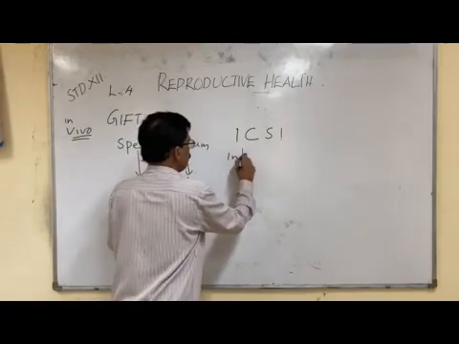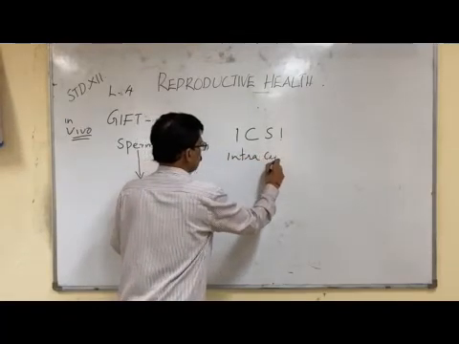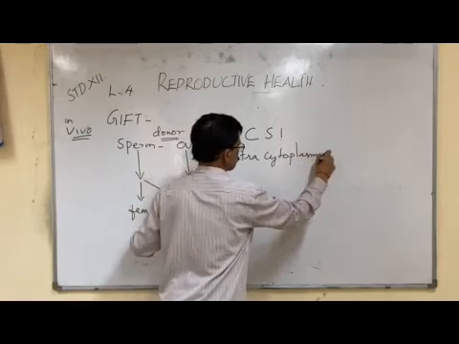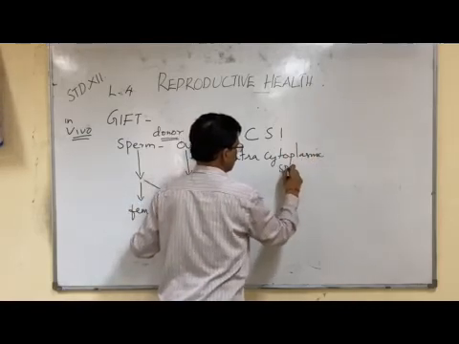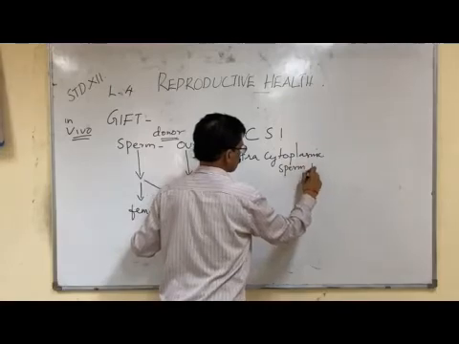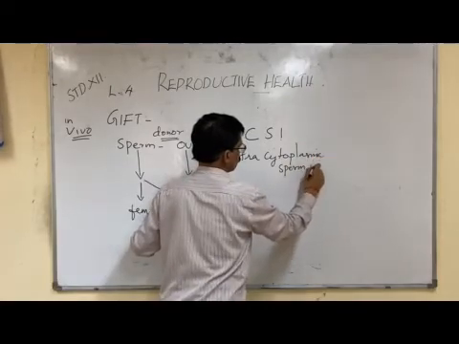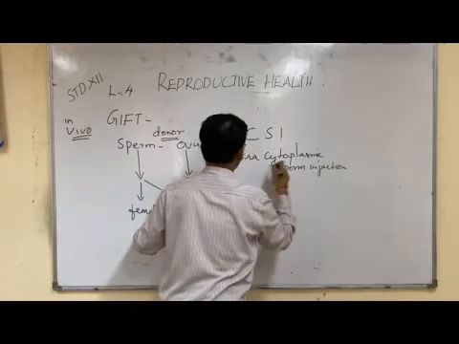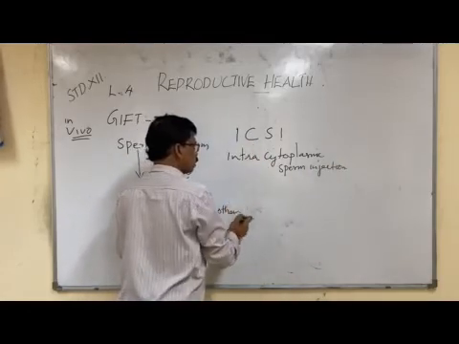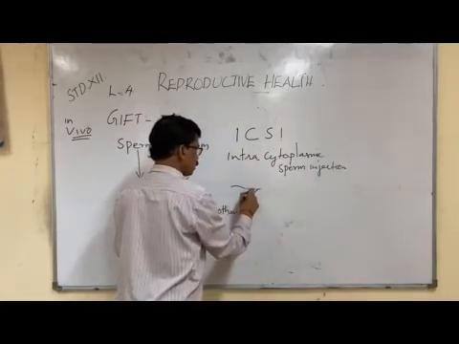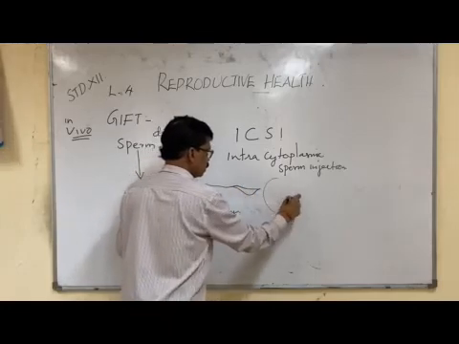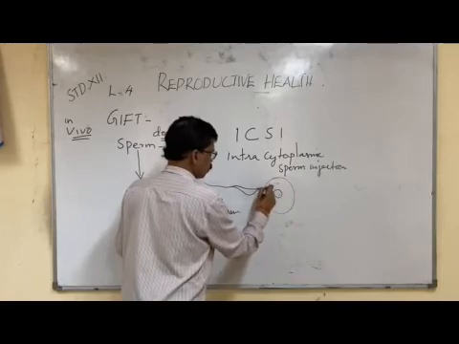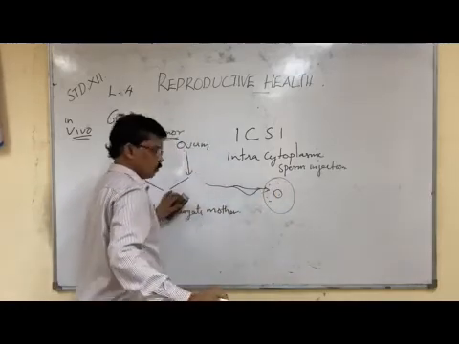This is intracytoplasmic sperm injection. The sperm collected from the donor is directly injected into the cytoplasm of the ovum.